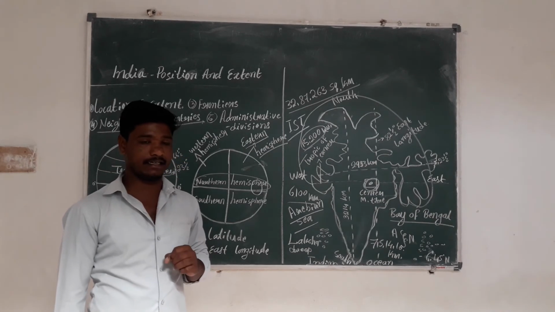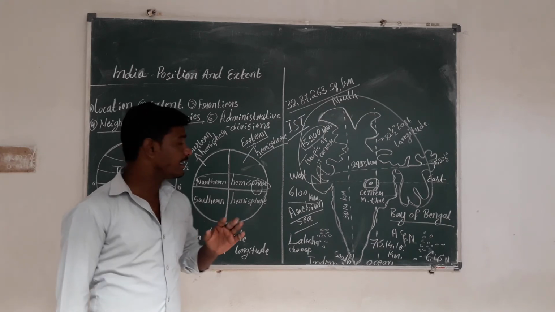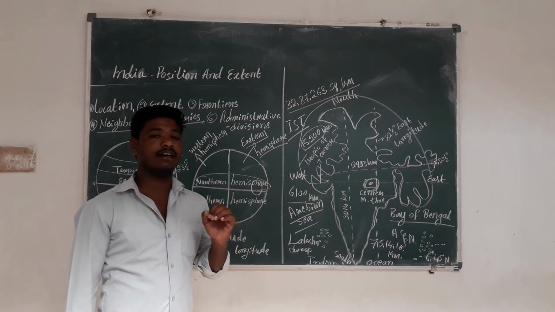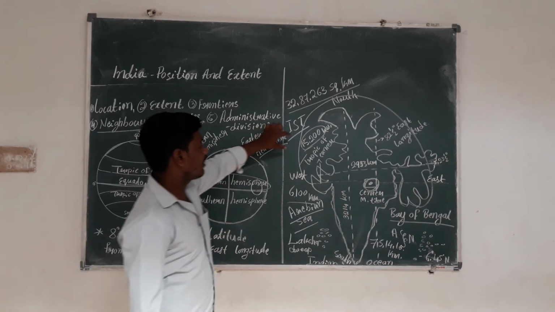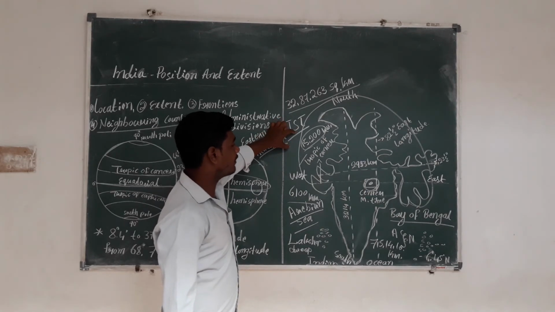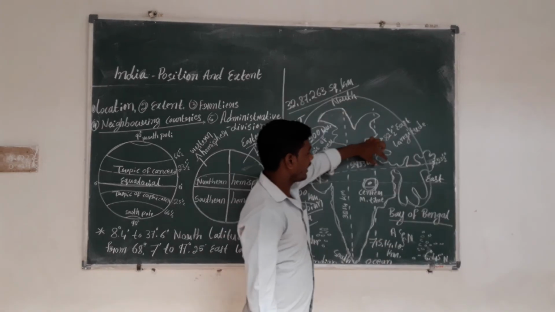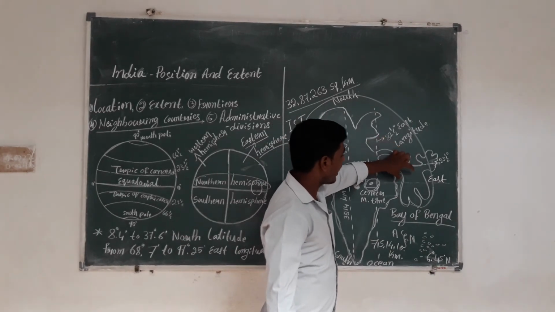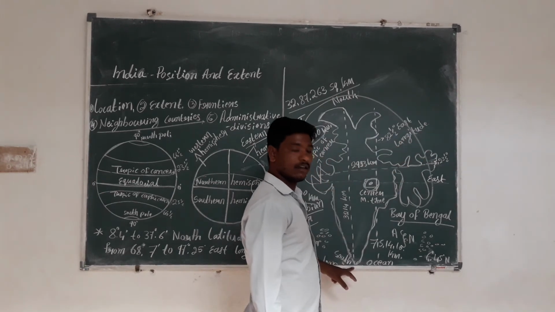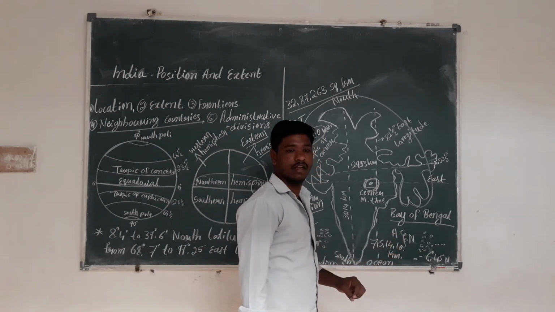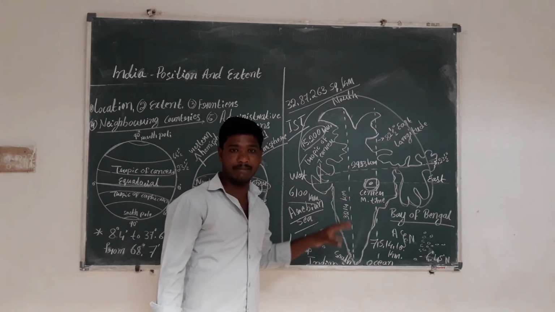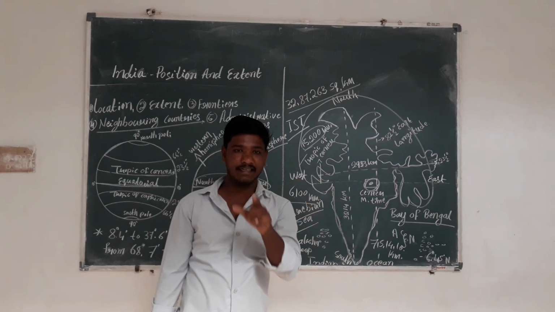See here: Afghanistan, Pakistan, Nepal, Myanmar, Bangladesh, China, Sri Lanka, and Maldives. 9 countries. Or India shares land boundaries with only 7 countries.